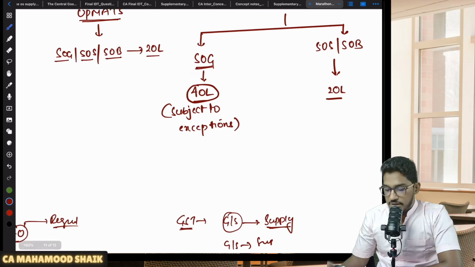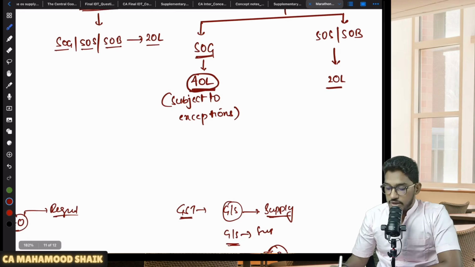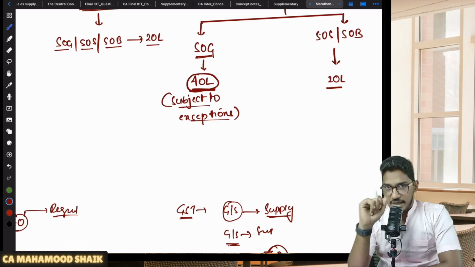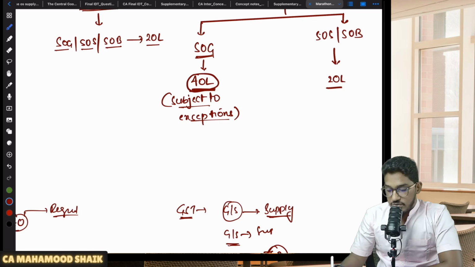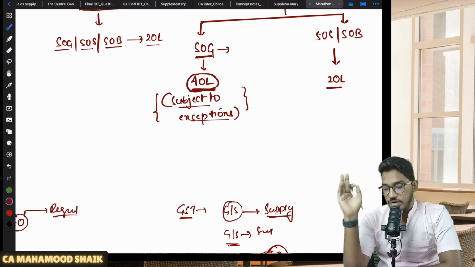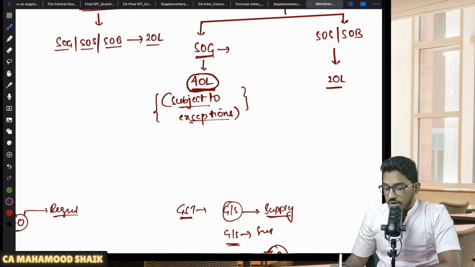Clear? Able to understand? But however, to this 40 lakh rupees, there are some exceptions. That means sometimes you are not making taxable supply from MMNT, you are also not making any taxable supply from UP Mats, and you are exclusively engaged in supply of goods. So practically you should be eligible for the 40 lakh rupees enhanced threshold limit. But in some cases, they will not give you that 40 lakh rupees threshold limit. They will let you take the applicable threshold limit of only 20 lakh rupees. Sir, what are those exceptions?